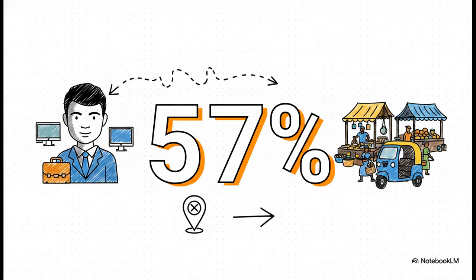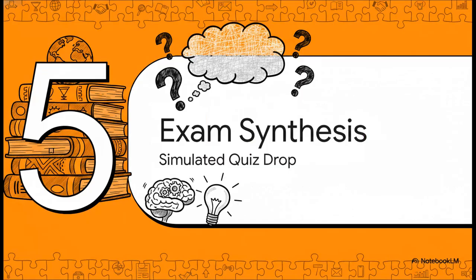Plus, think about Hofstede's original data. He surveyed formerly employed IBM workers. That completely misses the massive 57% of Nigeria's GDP that operates entirely in the informal economy. So, make sure to tell your examiner, the framework is a fantastic directional map, but it is not an exact GPS coordinate. Finally, we arrive at step 5, exam synthesis and our simulated quiz.